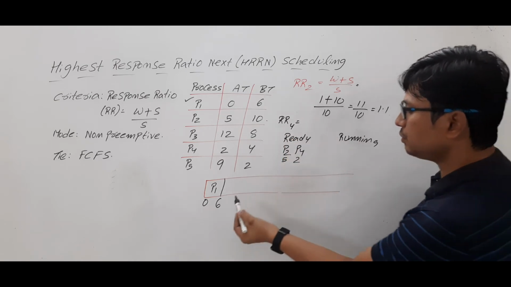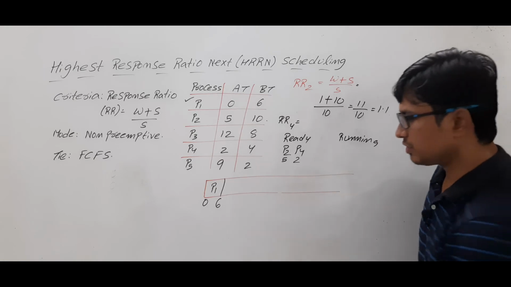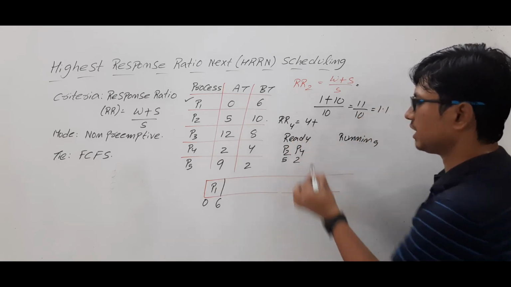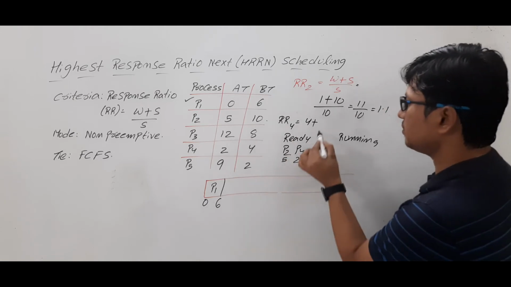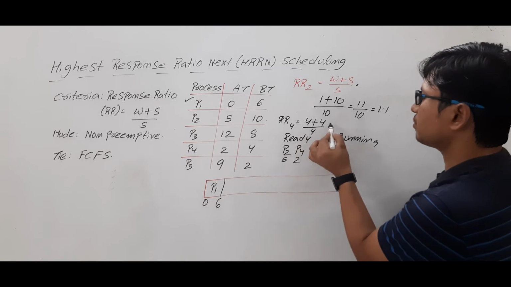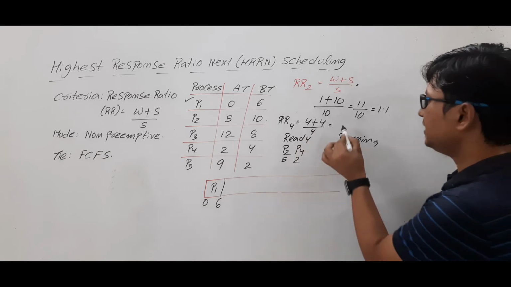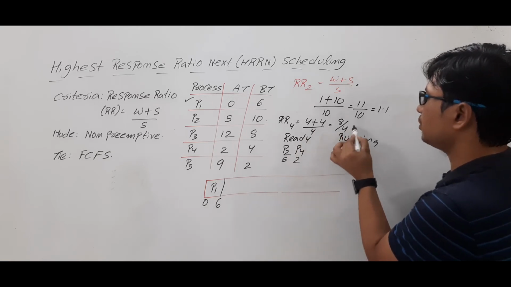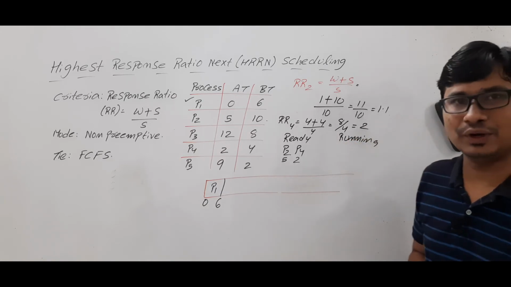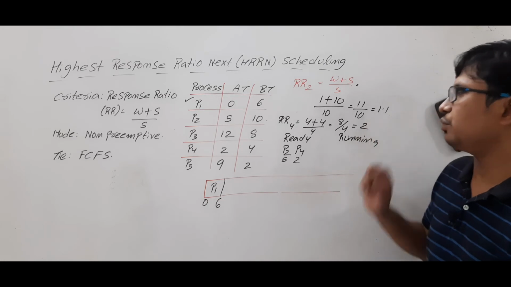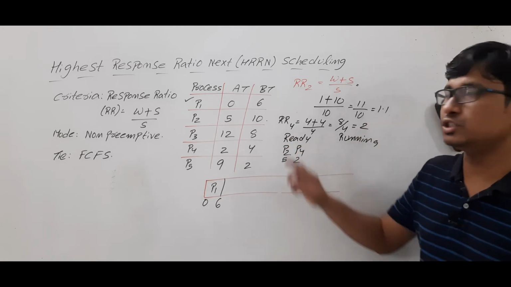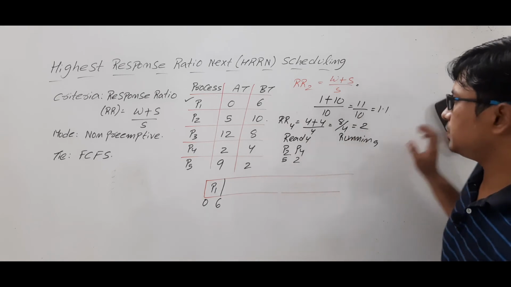Similarly, we will compute the response ratio of process P4, which is RR4. It came at 2 units of time. Currently, the time is 6 units of time. So it is waiting for 4 units of time. And the burst time is also 4 units. So (4 + 4) / 4, which is equal to 8/4, which is equal to 2. Now, which is greater, 2 or 1.1? 2 is greater as compared to 1.1. So process P4 has the highest response ratio as compared to process P2.